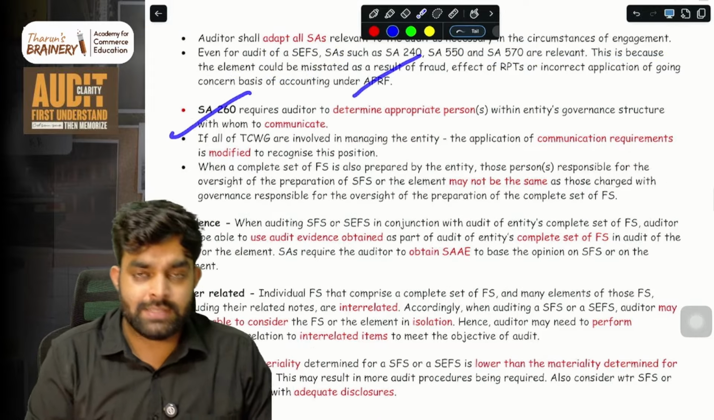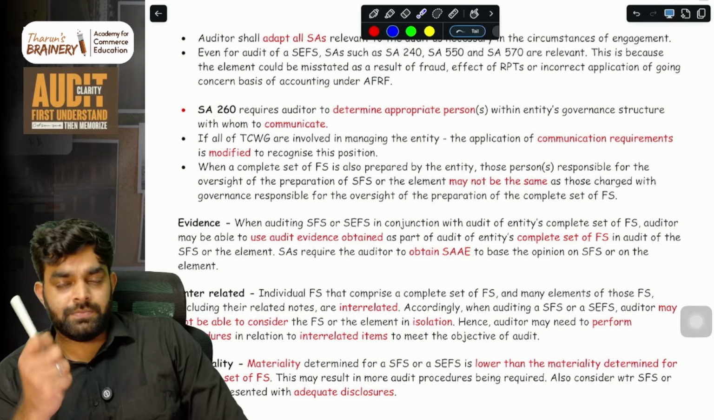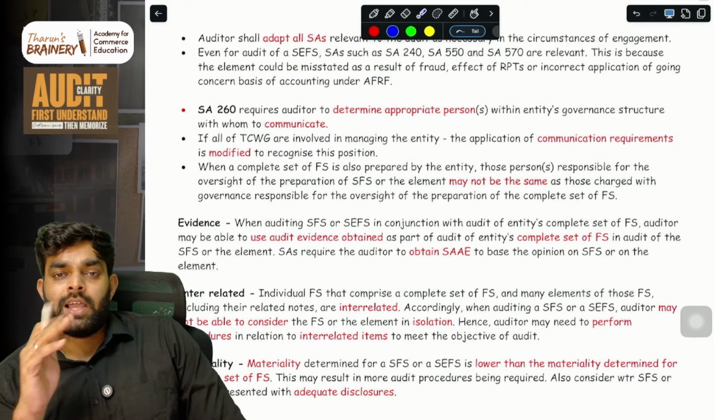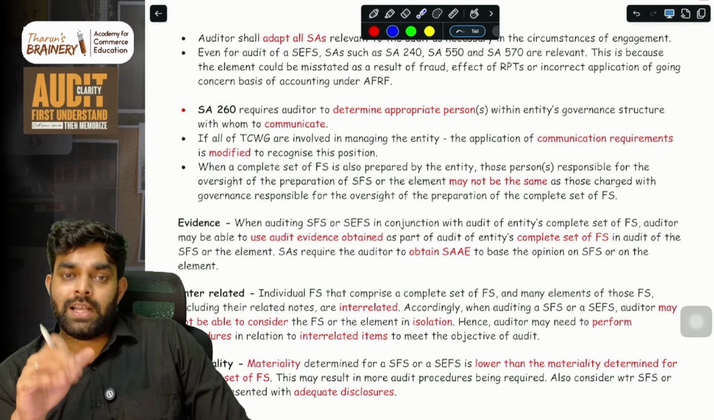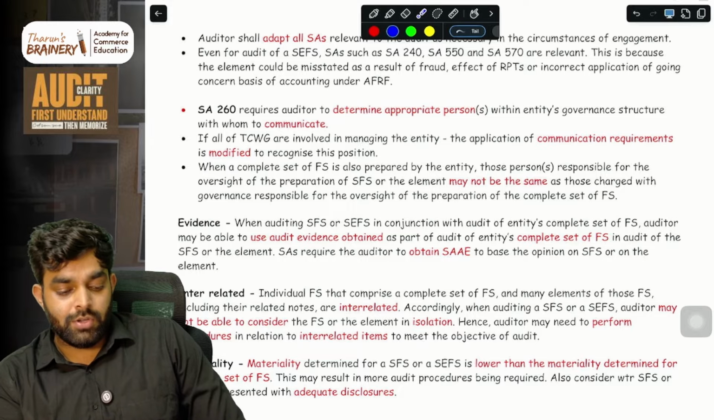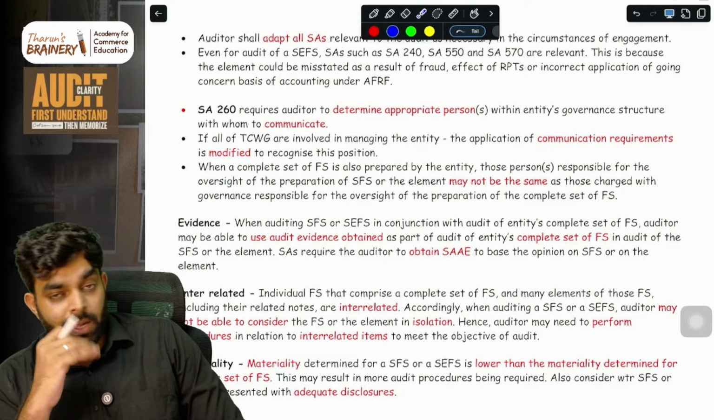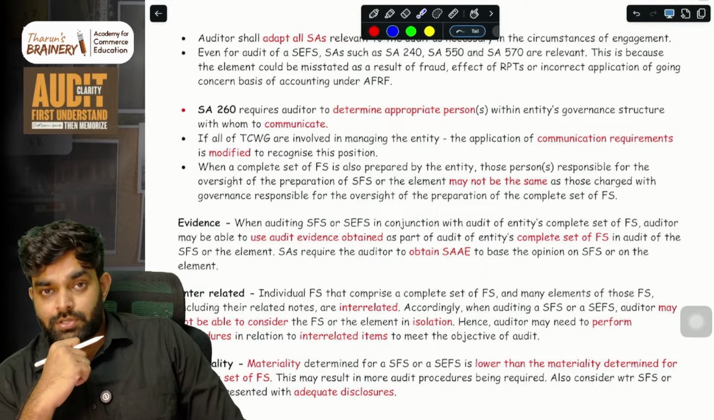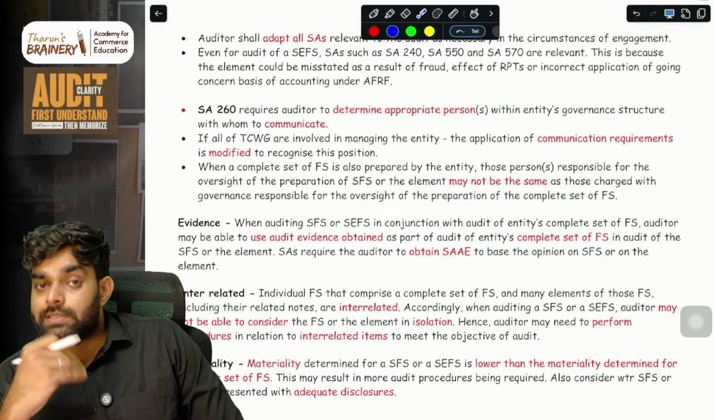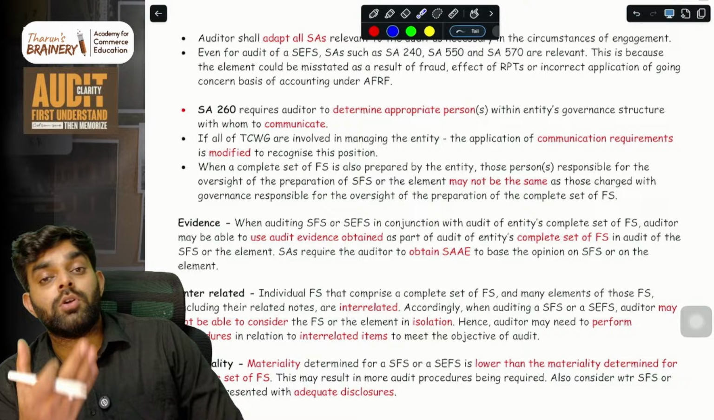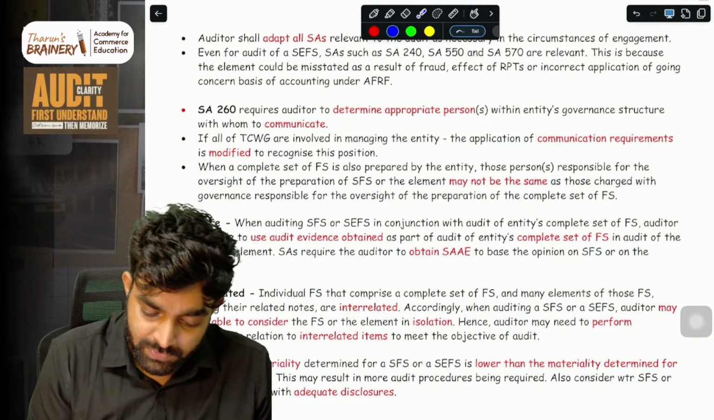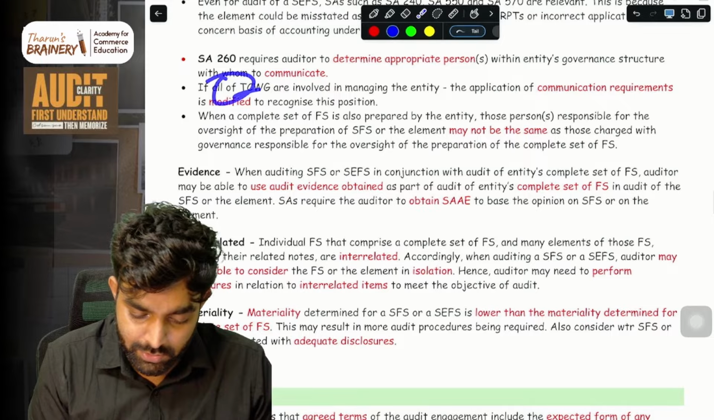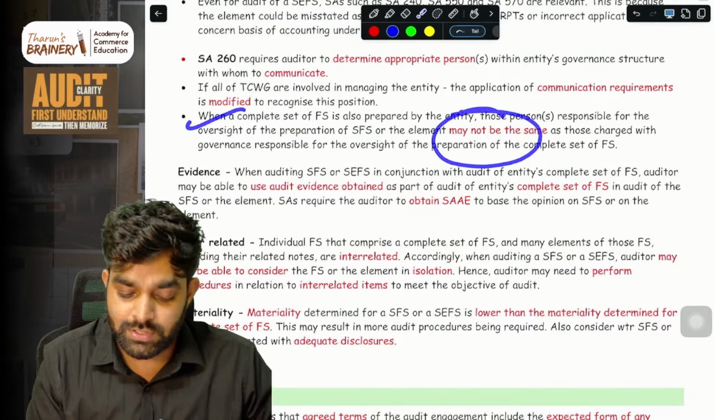Simple. Then SA 260, we learned there in SA 800, communication with the TCWG. So here also, when you are auditing as per SA 805, you have to follow SA 260 for communicating with the TCWG, to find the appropriate person in TCWG to communicate with. That is SA 260. This is also the same as what we learned there.